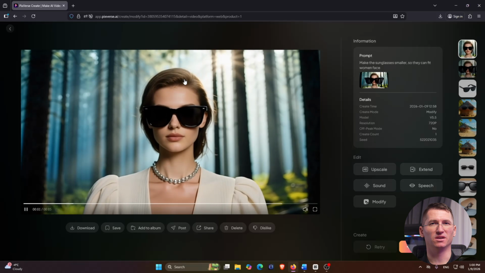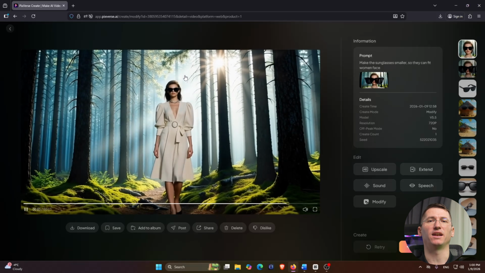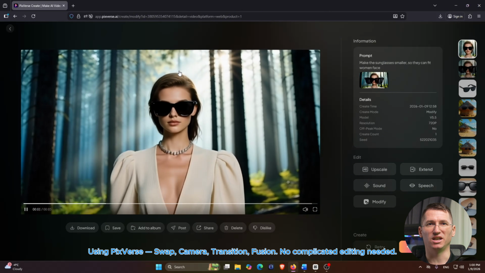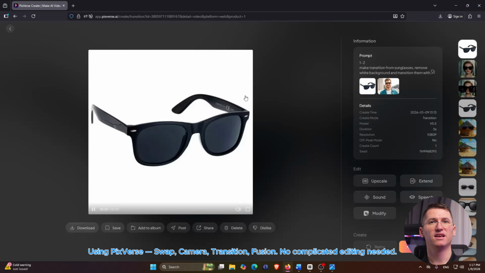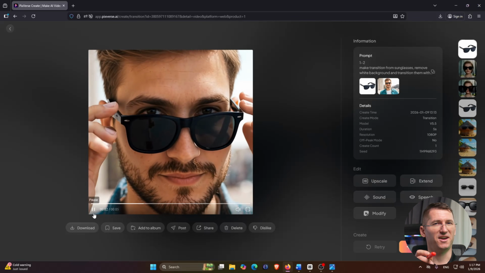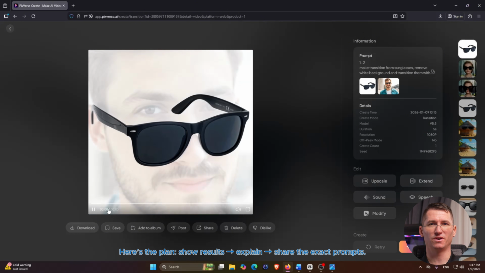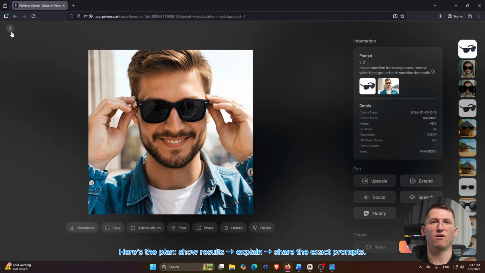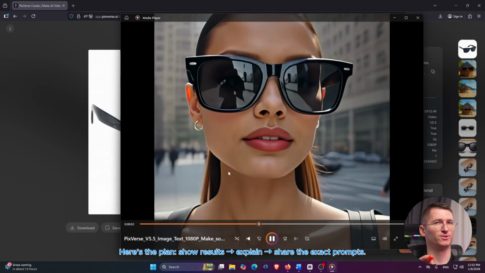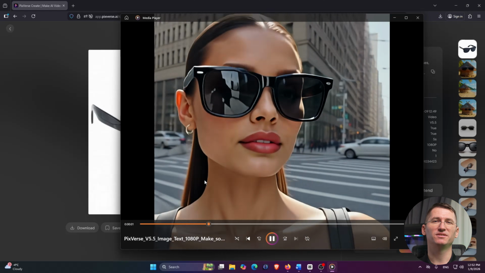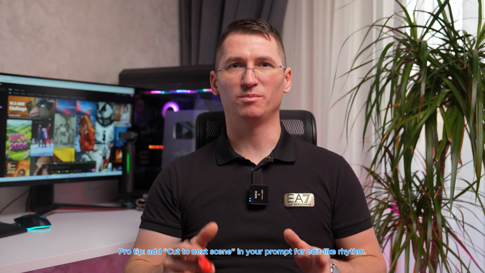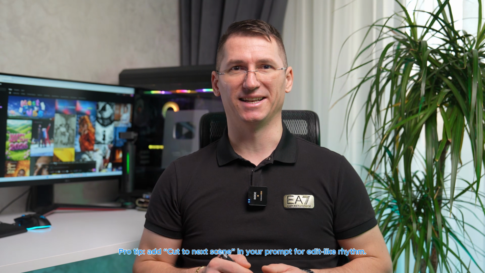Now, quick context. I'm using PixVerse, an AI video creation platform where you can generate videos, then use modify tools like swap to replace a subject realistically without complicated editing. Here's the plan. I'll show you the results first, then I'll break down why it worked, and I'll give you the copy-paste prompt. Also, tiny pro tip, using "cut to the next scene" in your prompt gives the output an actual edit. You're welcome.